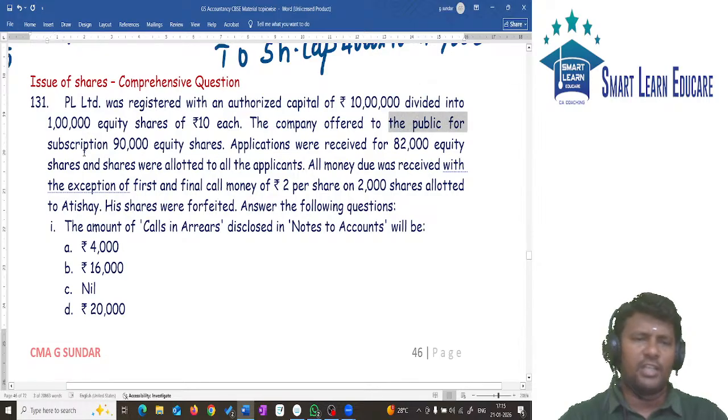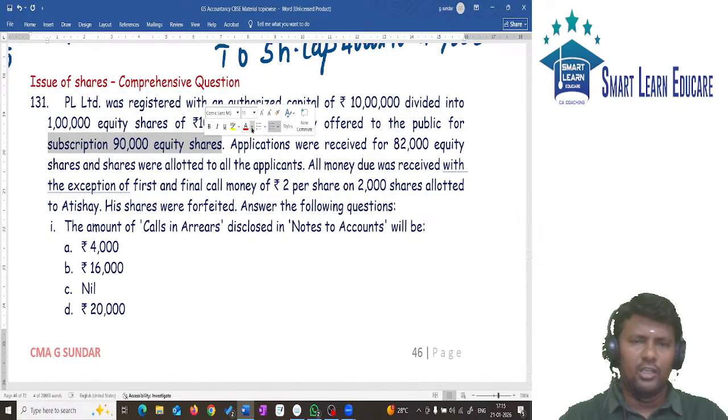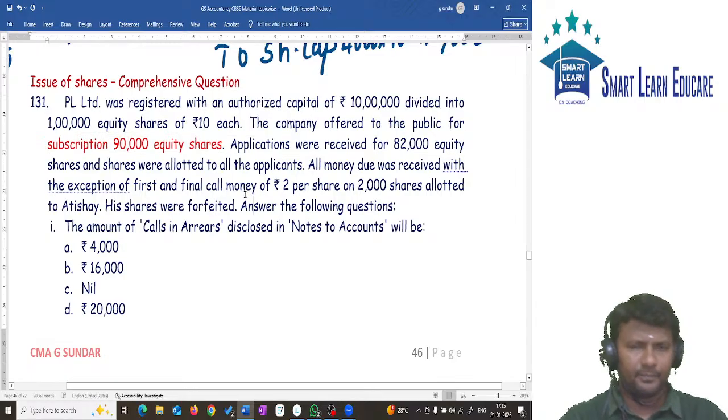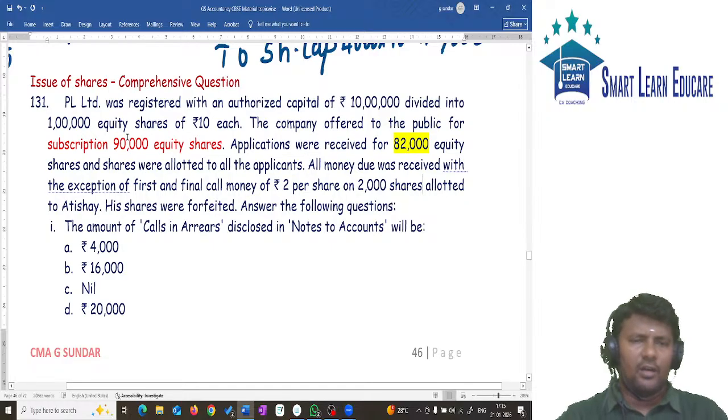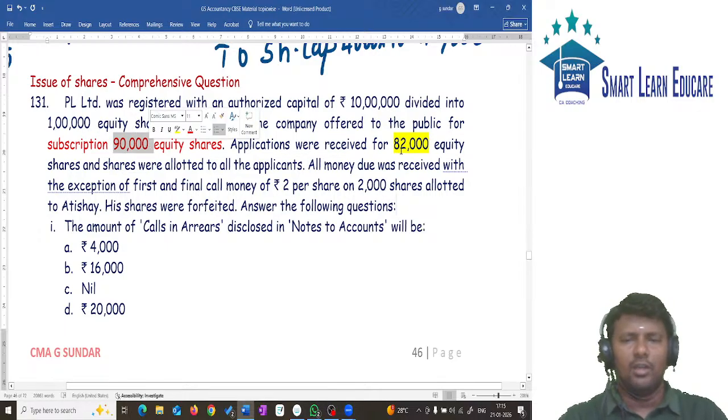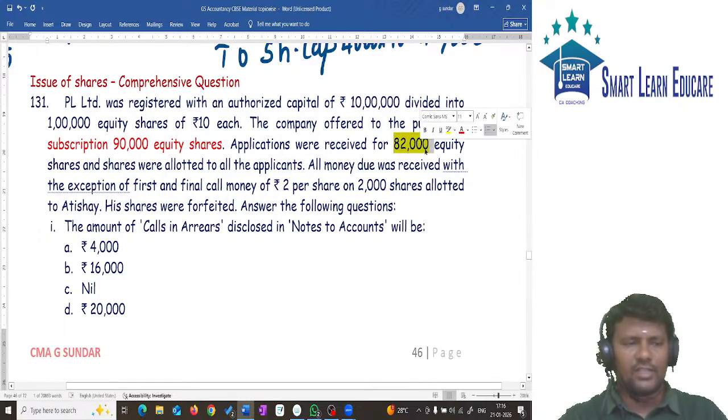Company issued how many shares to the public? 90,000 shares. Applications were received for 82,000 equity shares, meaning the public subscribed for only 82,000 shares. We issued 90,000, but the public subscribed for 82,000. This type of subscription we call under subscription.